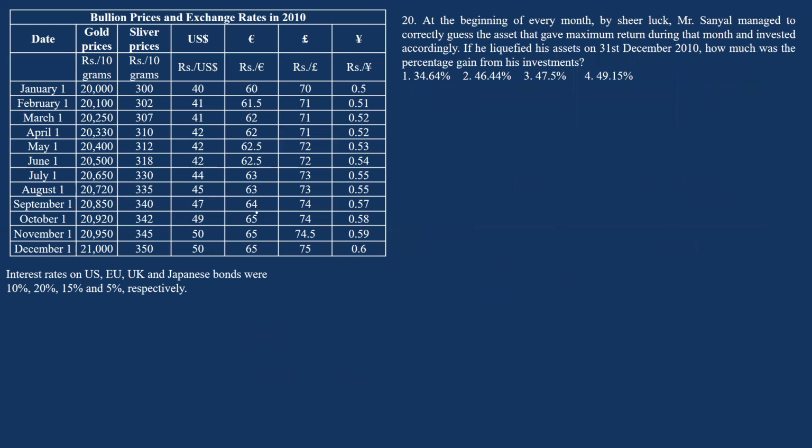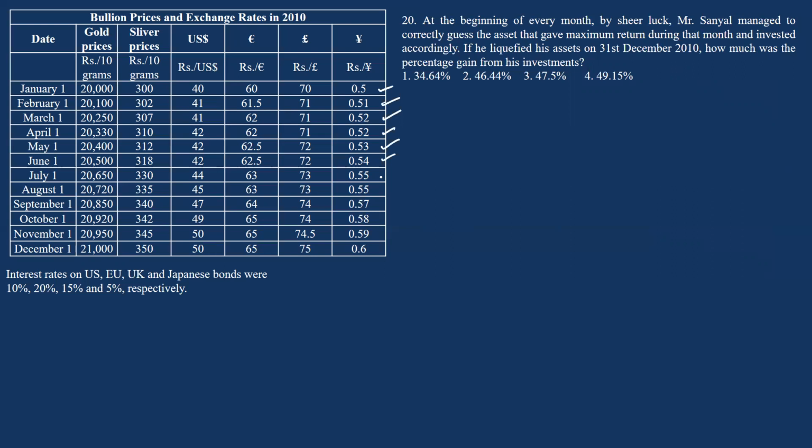At the beginning of every month, by sheer luck, Mr. Sanyal managed to correctly guess the asset that gave maximum return. So you need to calculate the returns for each month for all these 5. Okay. So for example, in Jan 1st to February 1st, which one has given him more returns? I think gold. So if he has invested his total amount in gold.